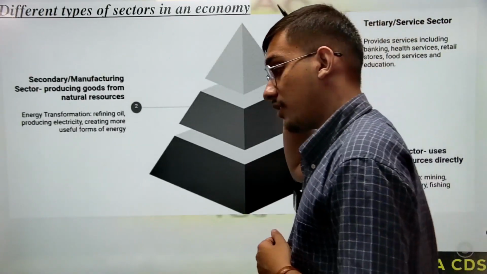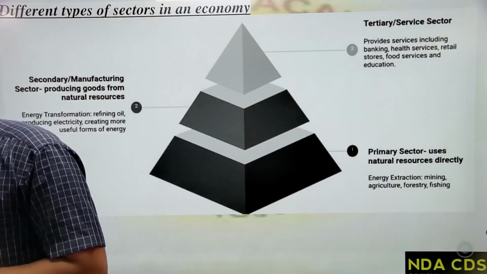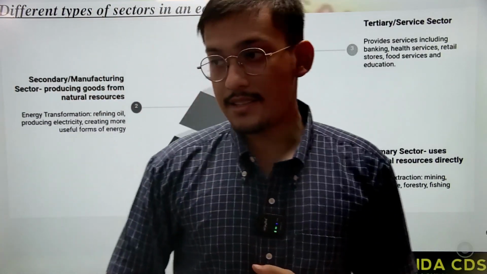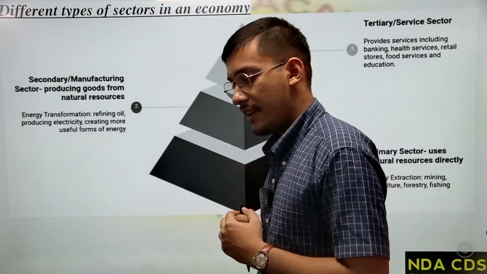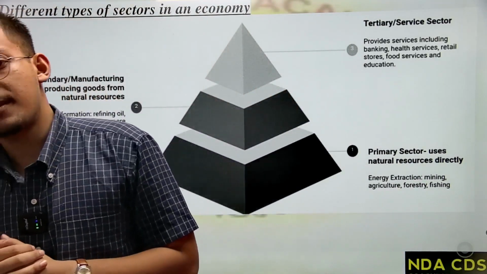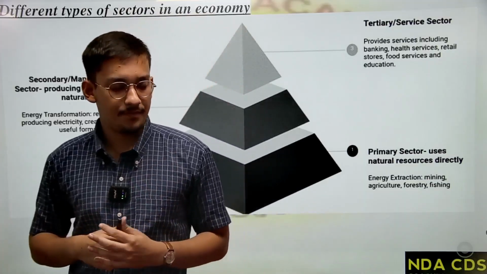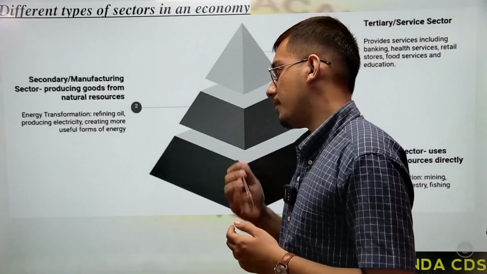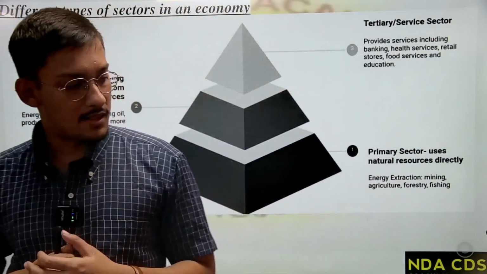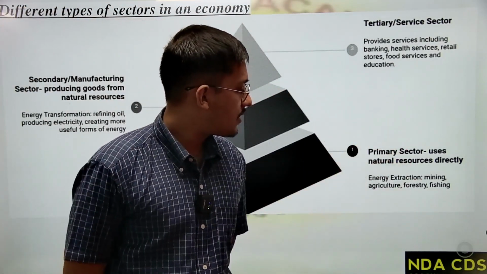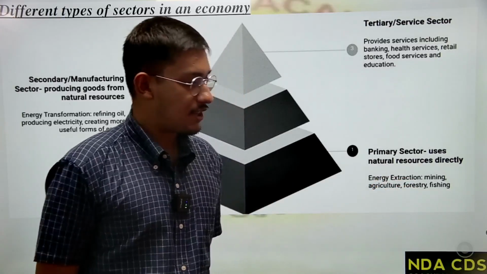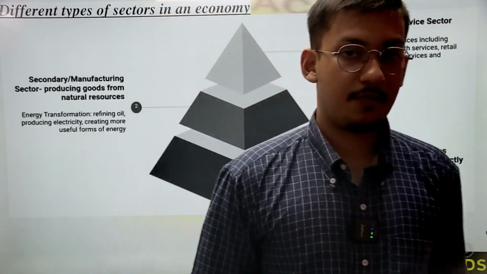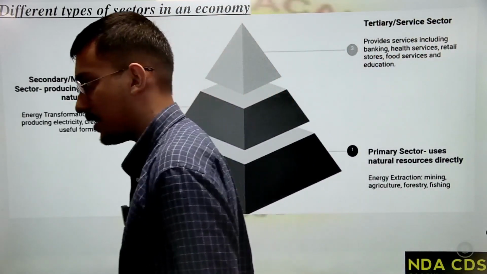Now this is very, very important. This is a PYQ also. Different types of sectors in an economy. So what gets asked is your examples. In your exam, they might give you an example such as construction is a part of which sector, or oil refining is a part of which sector, right? So this is a PYQ. So we take your primary sector. In primary sector, we use energy extraction such as mining, we get agriculture, we get forestry, we get fishing. So these are your primary sector activities.